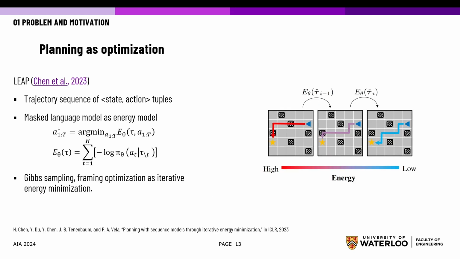The authors of LEAP propose plan generation through iterative energy minimization. LEAP plans a trajectory to a goal by iteratively sampling and minimizing the trajectory's energy function estimated with the help of a language model. To that extent, during training, the objective is to assign minimum energy values to a set of near optimal offline demonstrations. For that, they essentially parameterize a masked language model to learn an energy function, which is defined as the sum of negative pseudo likelihood as seen here.